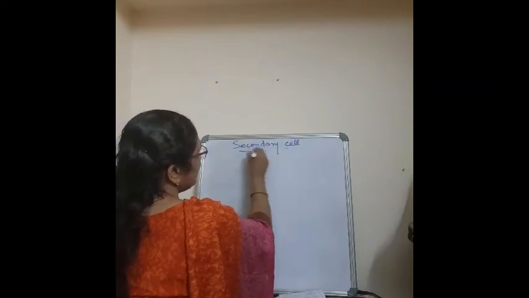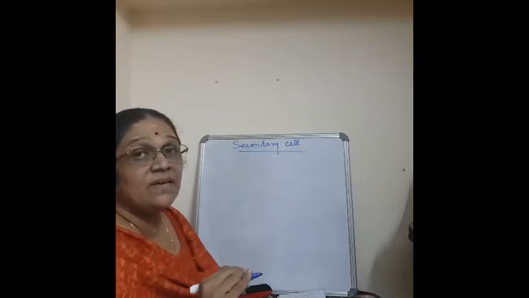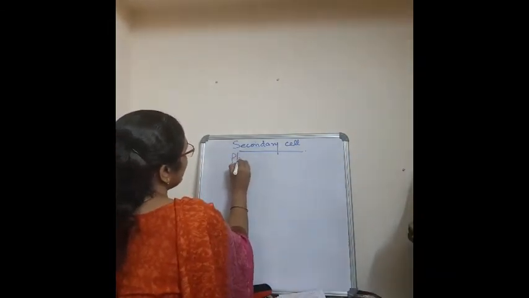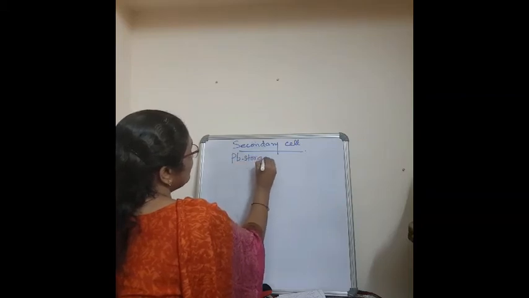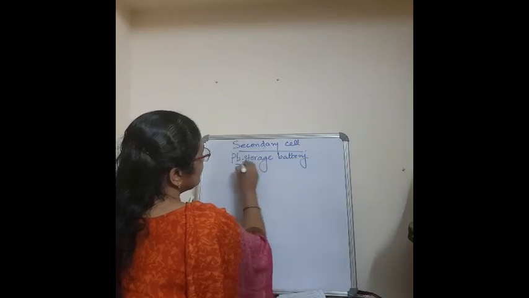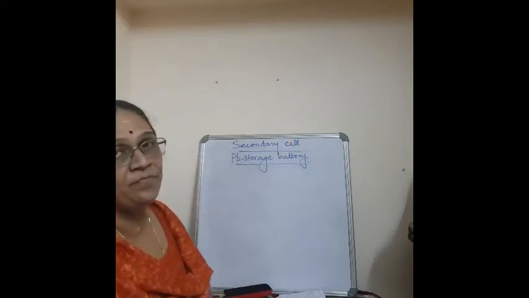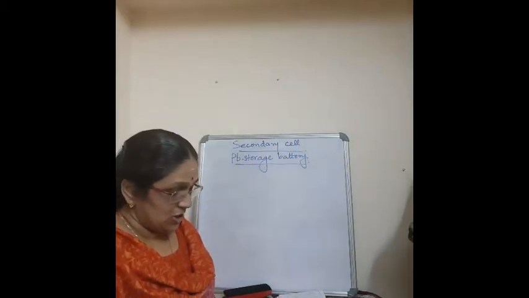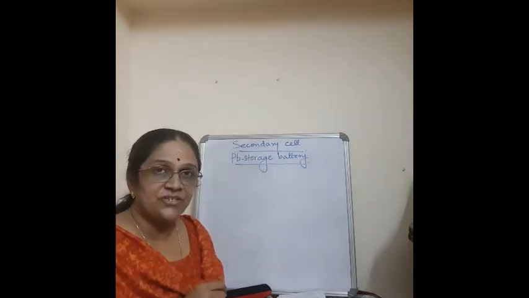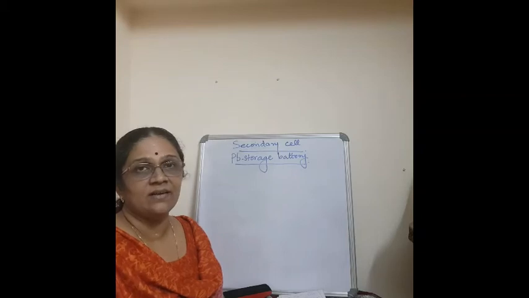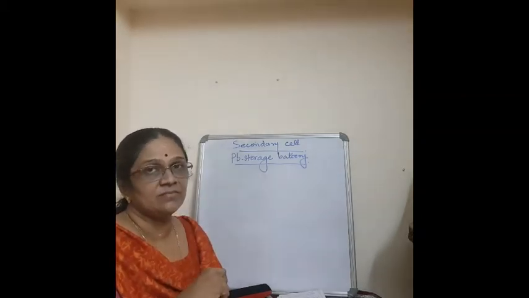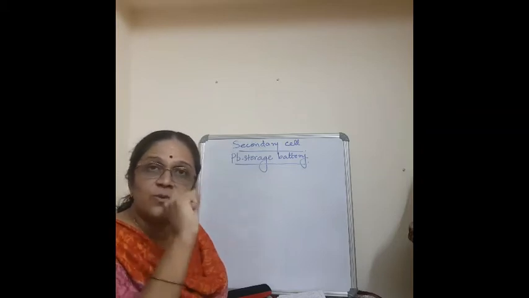Secondary cells or secondary batteries. The best example is the lead storage battery, which we use in cars or automobiles. Now what is the advantage of a secondary cell? It can be recharged and reused, isn't it? Once the charge is over, we can recharge it by giving the charge in the opposite direction.